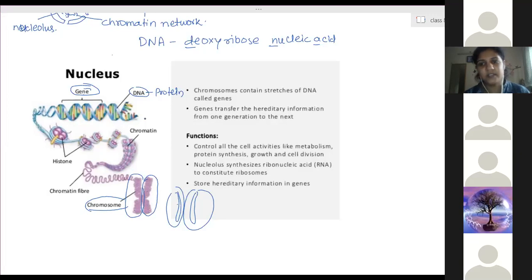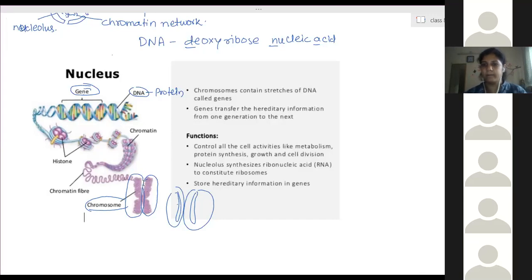Where are the genes present? Genes are present in the chromosomes. And where are the chromosomes present? They are inside the nucleus. Clear?